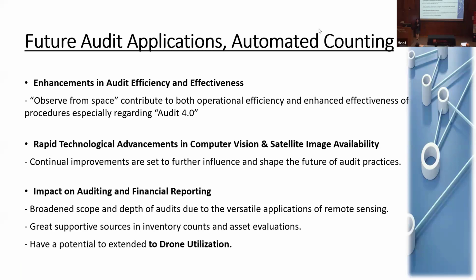So we believe that we can use the automated counting, because we want to develop automatic systems using the IPA. So it's a similar idea. Using the satellite image, we want to manage the inventory systems automatically. So it is based on the Audit 4.0, so we want to use the exogenous data. And if we want to use exogenous data for Audit 4.1, what do we have to do? In that case, we have to know how to analyze data more effectively and efficiently.